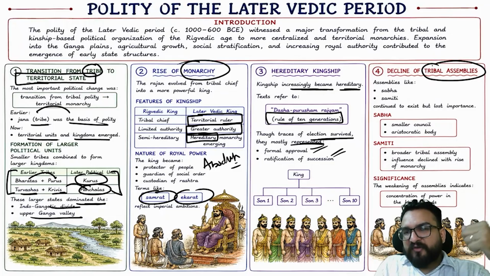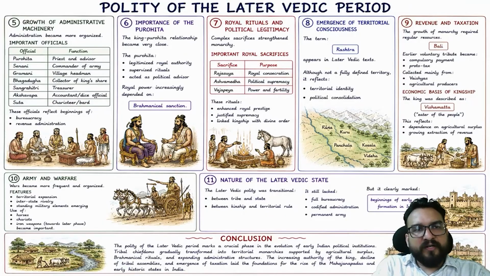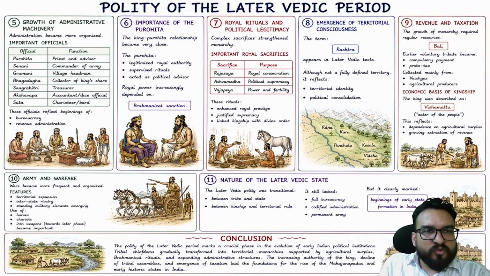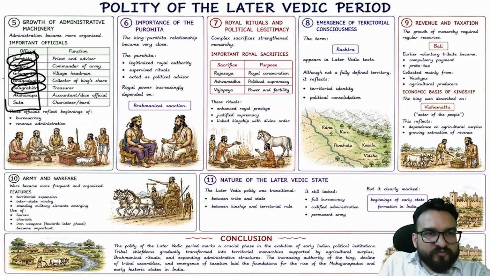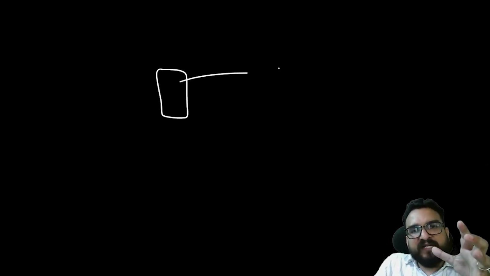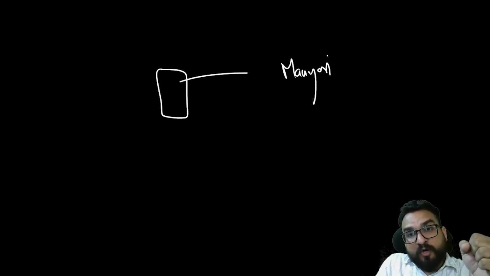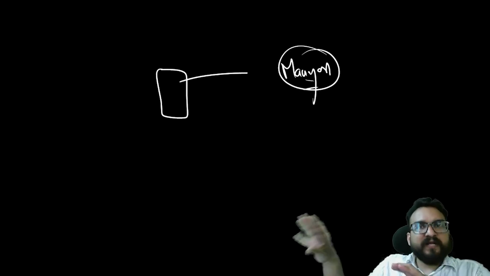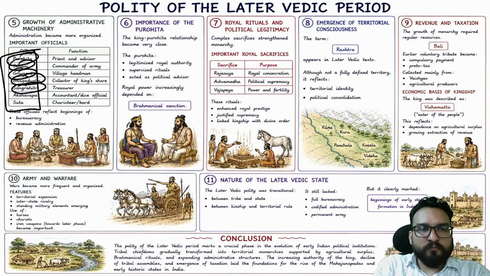Okay, decline of tribal assemblies, I have told you, Sabha and Samiti continued to exist but lost importance. So all this we have understood already. Growth of administration. When the king is becoming absolute, now he will want a hierarchy. He will want a bureaucracy under him. So Purohit, Senani, Gramini, Bhagadugha, Sangrihitri, all these officials will be coming up in this time period of the later Vedic age, but you will understand it in modern administration more, because from the administration point of view, modern is more important. So all these names you will find over there as well, right?